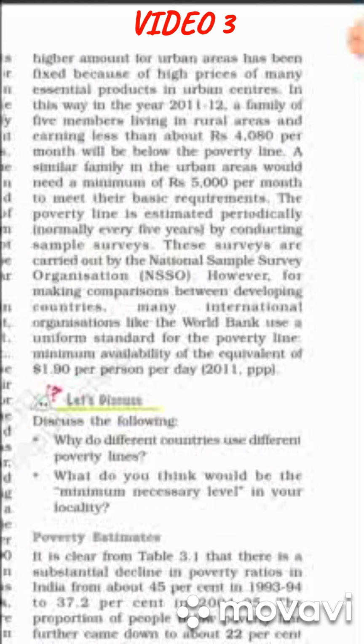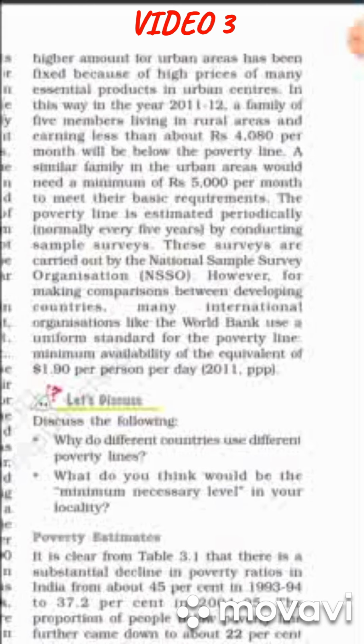For the international level, for making comparison between developing and developed countries, there is one international organization, that is World Bank. This World Bank, this is one of the agencies, works under UNO. It uses a uniform standard for the poverty line, that is minimum availability of equivalent of $1.90 per person per day.